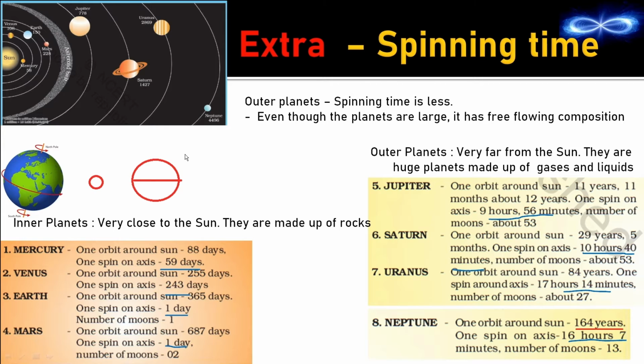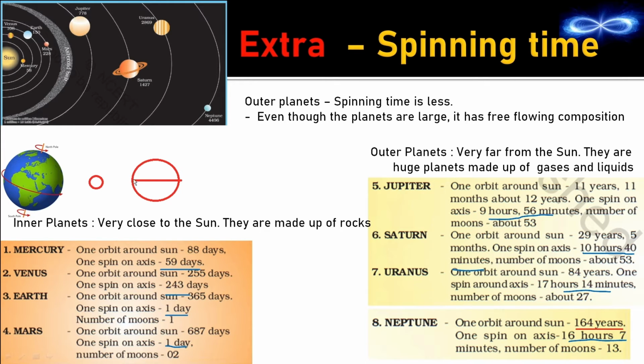Pay absolute attention here because this concept is very important to you. And if you understand this concept, you will be understanding much more concepts which I am going to teach you in the future. So please pay attention. Now let us take the case of this planet because this is more easily visible to you. So if this body has to rotate, and imagine that this is the Earth. So how is the Earth rotating? It is rotating from west to east.